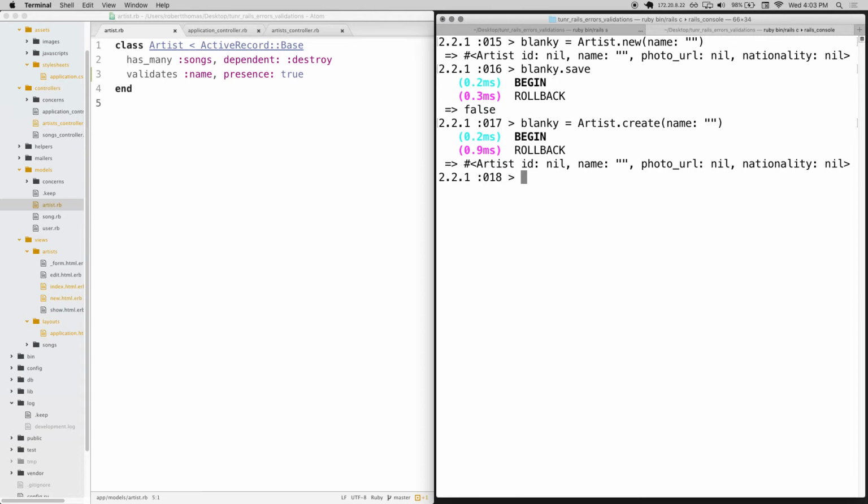While we're here, can anyone tell me what the difference is between doing artist.create and artist.new and then artist.save? That would actually be capital. Can anyone tell me what the difference is between those two different options? That's exactly right. So these have the exact same outcome. The only difference is this one does it in 2 lines, create does it in 1.